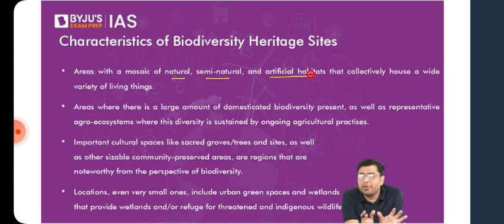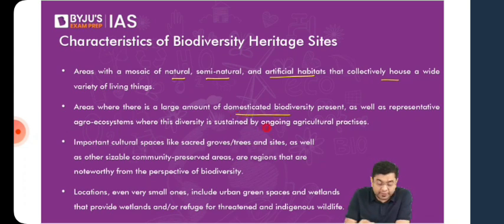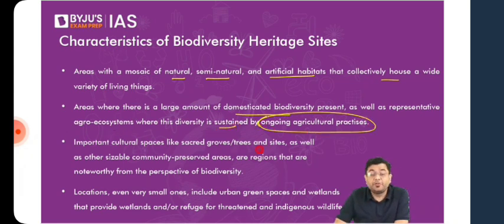So all of those will come under the category. That entire site needs to collectively house a large variety of living species. So areas where there's a large amount of domesticated biodiversity present, as well as representative agro-ecosystems where this diversity is sustained by the ongoing agricultural practices. So you have the eco-farming methodologies which are used, all of them will come under this category.